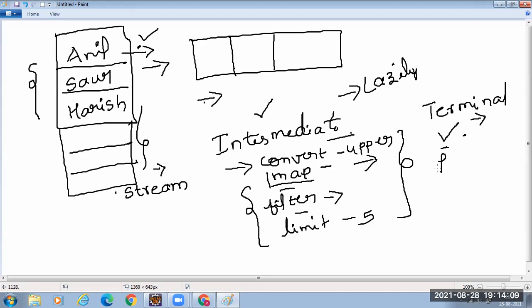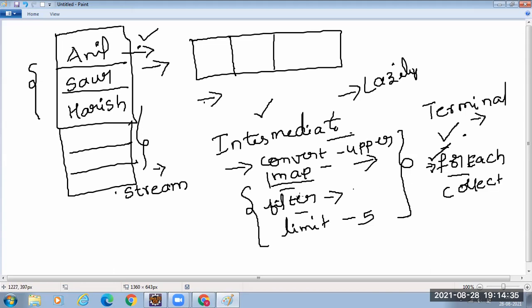What is a terminal operation? forEach is one terminal operation. That means after converting into uppercase, I want to consume all the strings in the stream. When you call a terminal operation, only then the intermediate operations that we have specified will get performed. Okay, this is forEach. And we have the collect method.